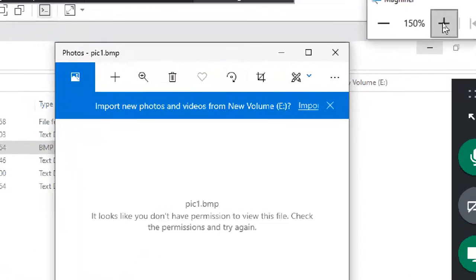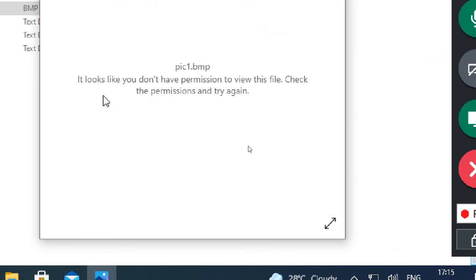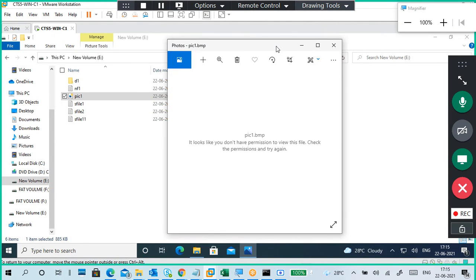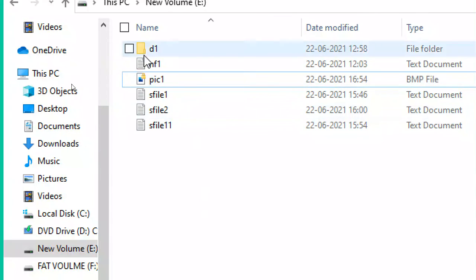Can you see this one? It says, "It looks like you don't have permission to view this file. Check the permissions and try again." So successfully, the second user, student 2, cannot access the file because the file is locked. The file is locked by encryption. So this is it.